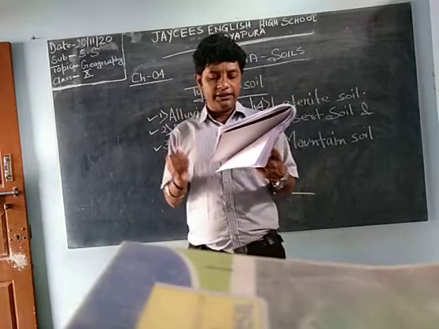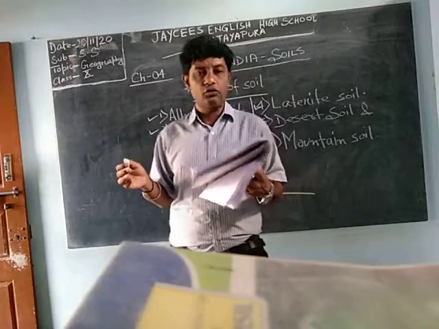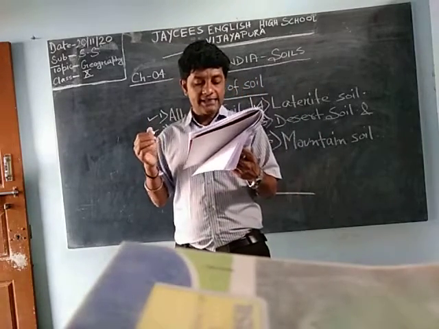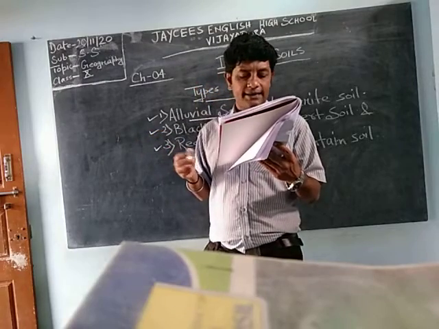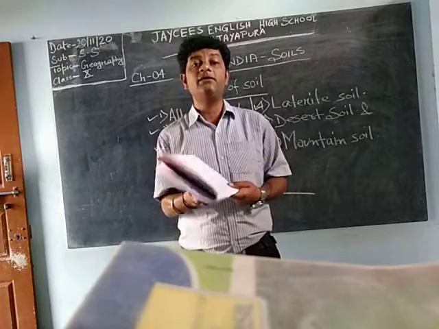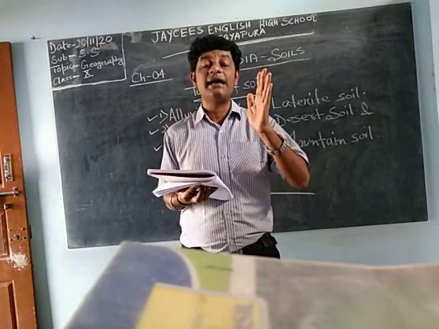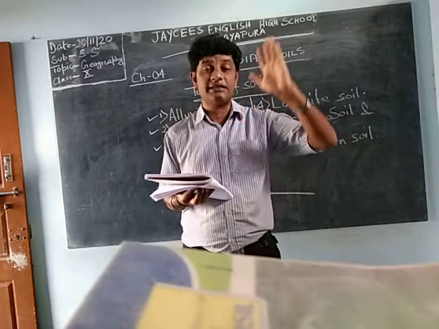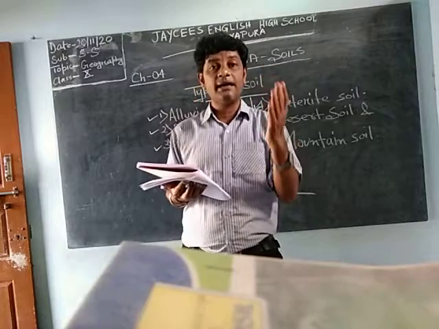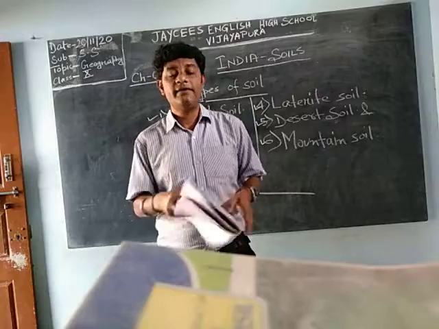Crops mainly grown on these types of soils are wheat, paddy, sugarcane, cotton and jute, which are the main food for us to eat. The Indo-Gangetic plain and coastal plain have this type of soil with fertile land for agriculture. Indo-Gangetic plain means the place which is near the Ganga river. Ganga river, you all know, comes from the Himalaya. It is a very long river, and by the side of that Ganga river, this type of alluvial soil is available.